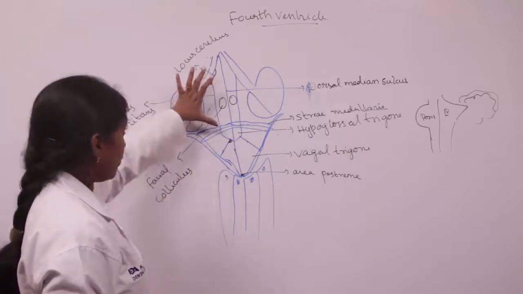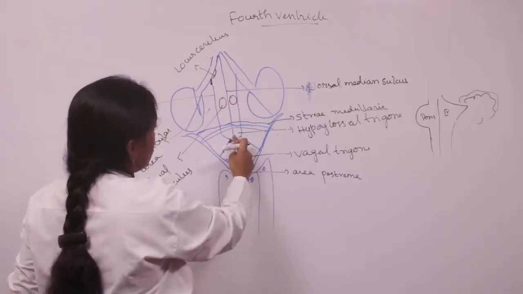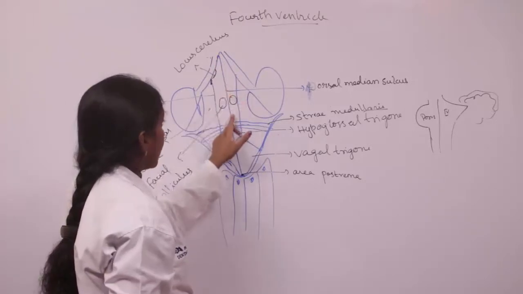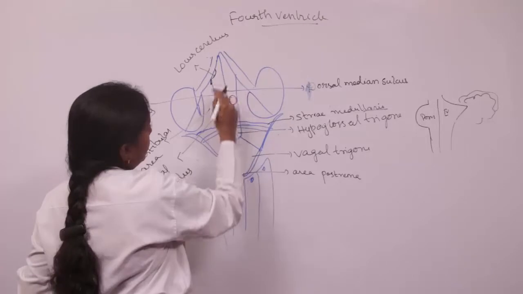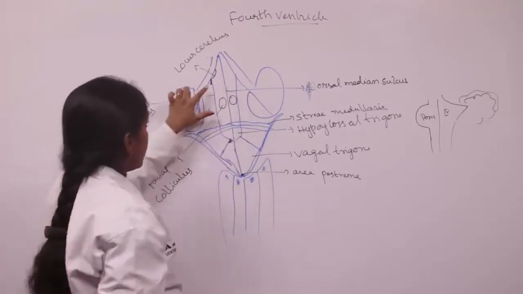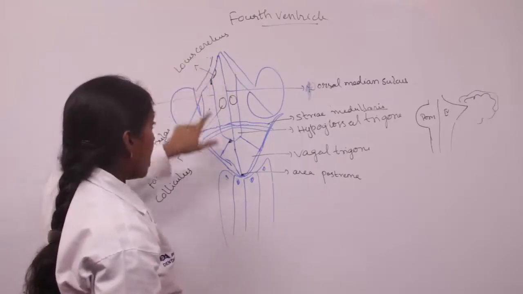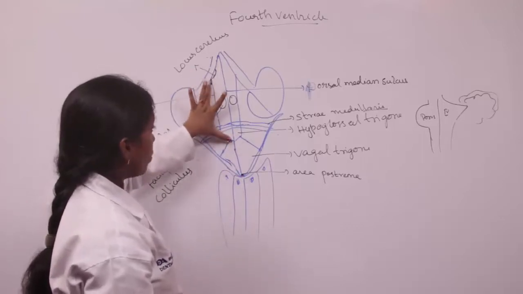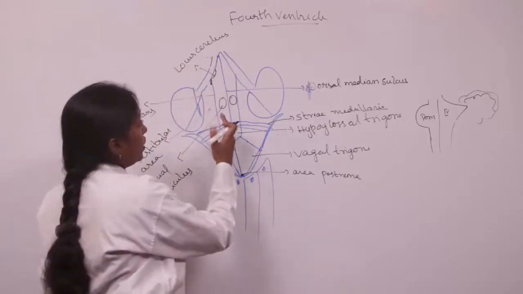And here we can see a dorsal median sulcus. The dorsal median sulcus divides the floor into two halves, and here one other sulcus is there, that is called the sulcus limitans. This sulcus limitans extends between a depression called the superior fovea and the inferior fovea.